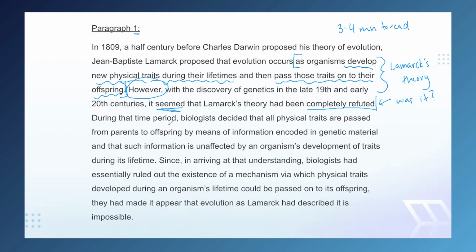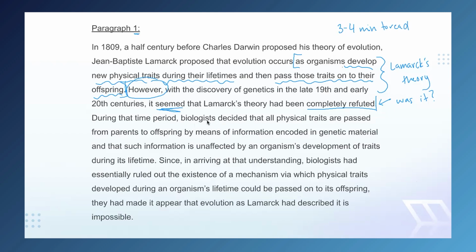We start with "during that time period." All right, pause. We're not getting strong contrast here. We're, in fact, getting a suggestion that we are going to expand on what we learned before. So that time period is a reference back to the late 19th and early 20th centuries. So we are likely going to be discussing the discovery of genetics and the seeming refutation of Lamarck's theory. So we can read on a bit to confirm, but we're going to go into the sentence with the knowledge that this is just further information building on the previous sentence. And so it's not as important as a sentence that would contrast in some way.